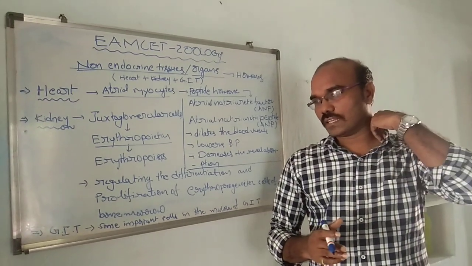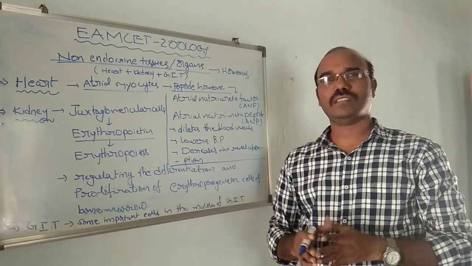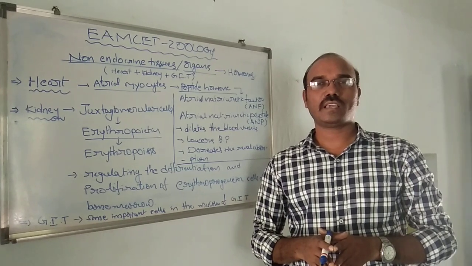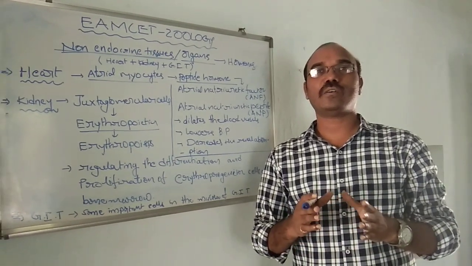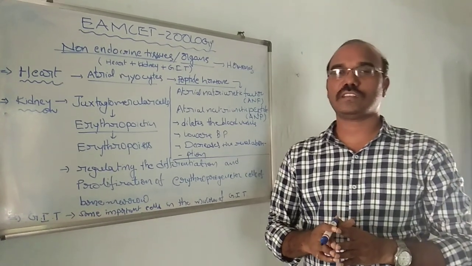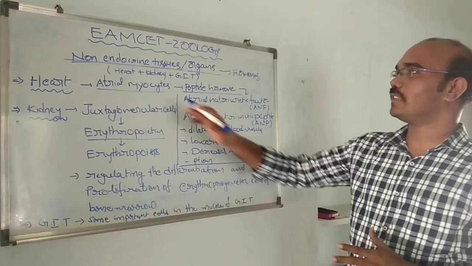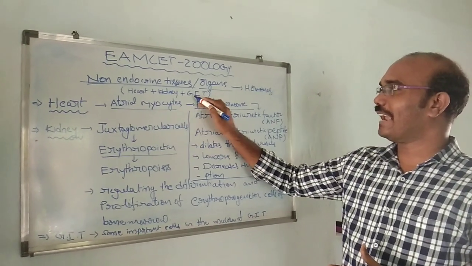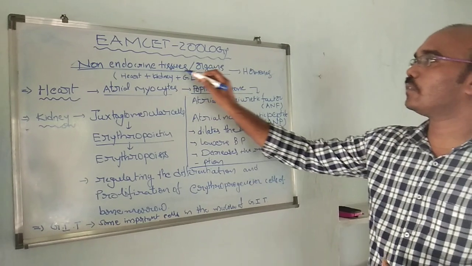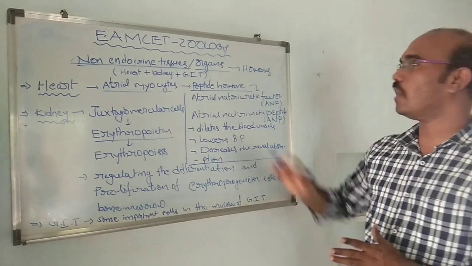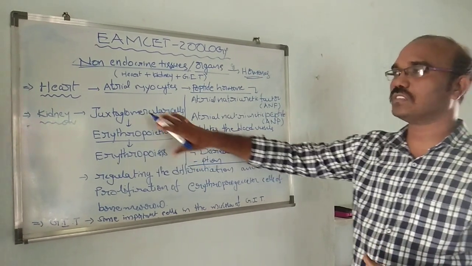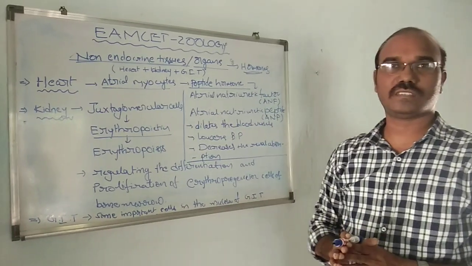We have to see some more tissues and organs that also have an endocrine function. These are non-endocrine organs or tissues, and they produce hormones. For example, the heart, kidney and gastrointestinal tract. Let us see what kind of hormones are produced, first the heart.